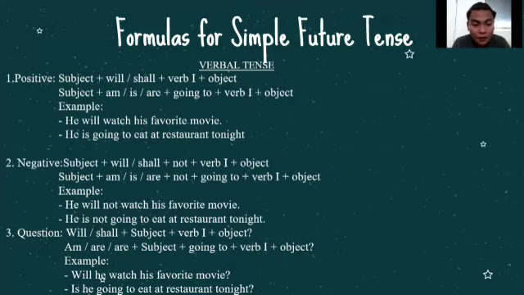And for be going to, it will be am, is, are plus subject plus going to plus verb plus object, and not forget to put the question mark. For example, will he watch his favorite movie, or is he going to eat at a restaurant tonight. So those are the formulas of the verbal sentences in simple future tense.